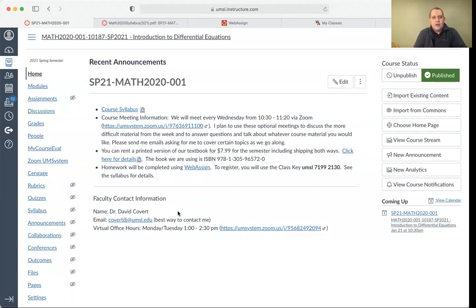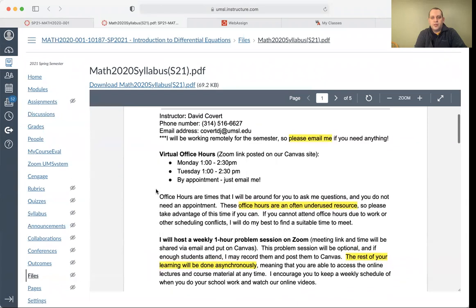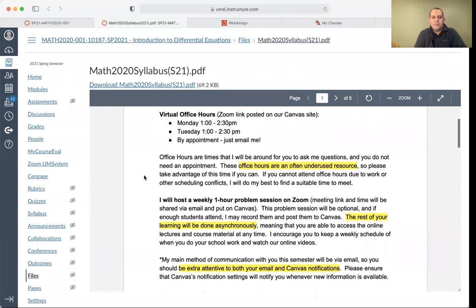On this page, if we click the syllabus link, it's going to open up the syllabus in a new window. And again, I just want to hit the highlights, the most important things. So again, my email address: just email if you need anything, don't call. I'm going to have office hours Monday and Tuesday from 1 to 2:30.